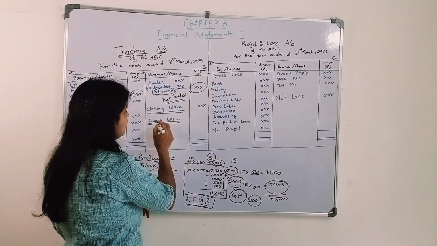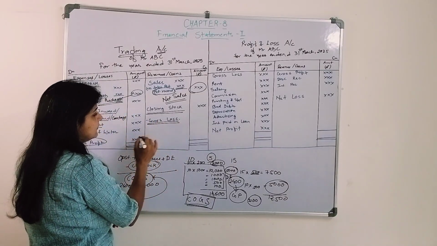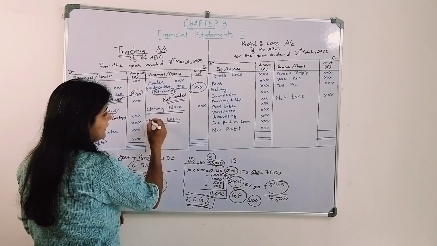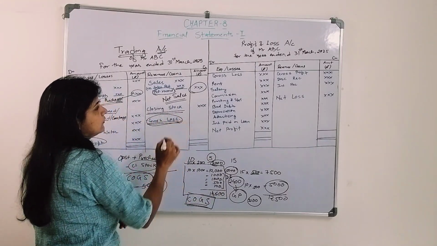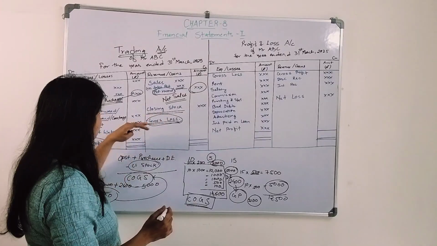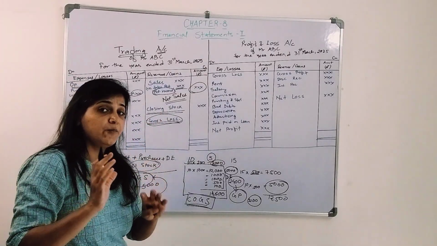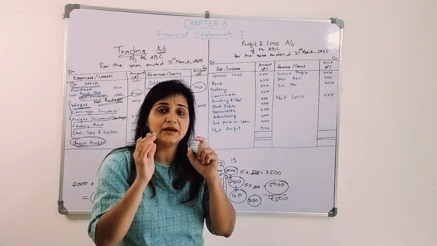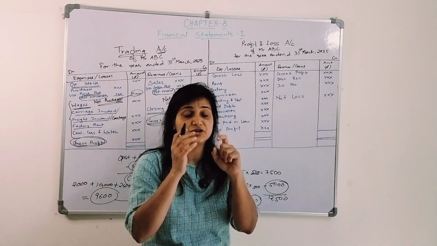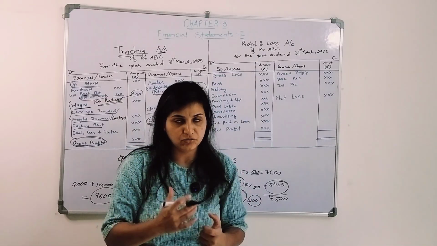We will credit it. This is the stock which is left. Okay, we have to credit it, and whatever is left, if the debit side is more as compared to the credit side, like we discussed, we will have a gross loss. But if the credit side is more as compared to the debit side, we will have a gross profit. Okay, this relates to the basic operation to make the goods in a saleable condition. Whatever expenses I have incurred, I have to take into consideration.